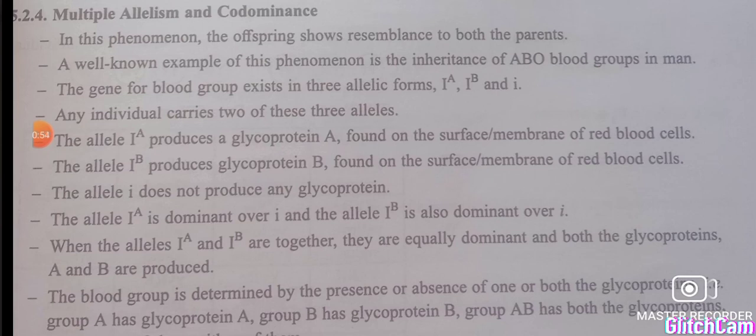Codominance: we have learned about dominance, isn't it? If the genotype is heterozygous, then only one of the alleles is able to express and the other will be suppressed.